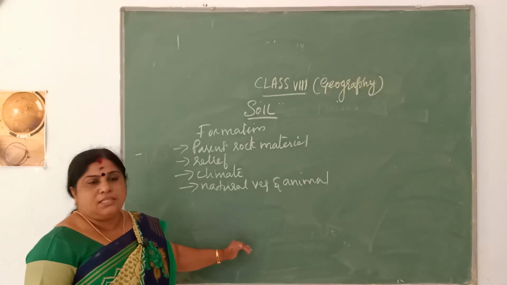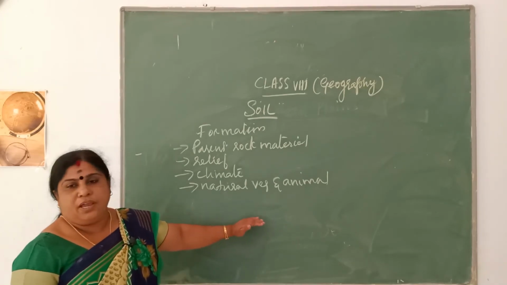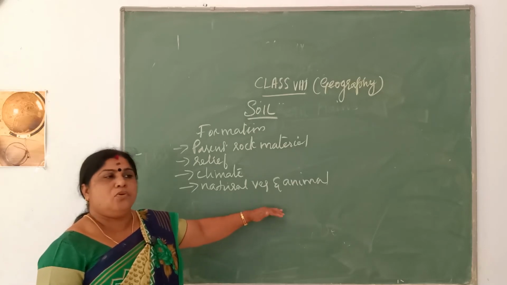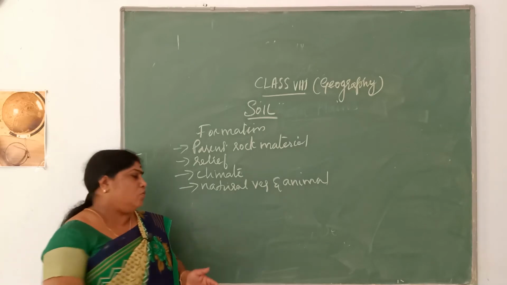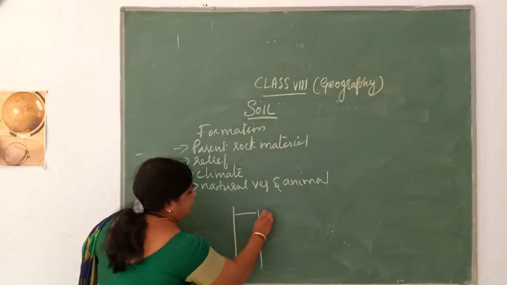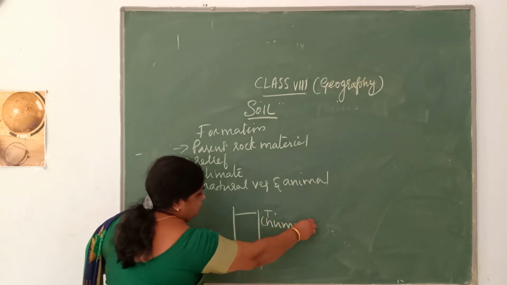In small classes you have learned what the soil profile is. The topmost layer of the soil is called the topsoil. It is rich in humus.